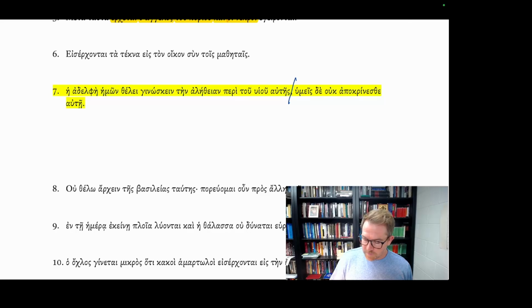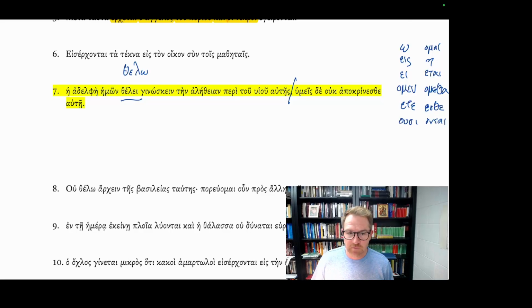So we have our verb thelo, and we can't forget these present active indicatives. We have o, eis, ei, omen, ete, ousi in the present active indicative. We also have omai, ei, etai, ometha, esthe, ontai in the present middle passive indicative. So thele is that present active indicative, he, she, it wants.